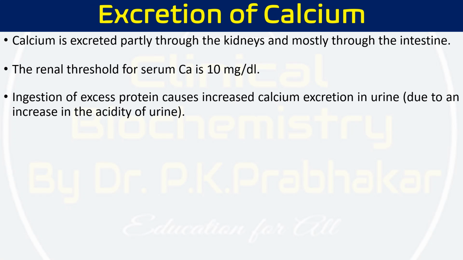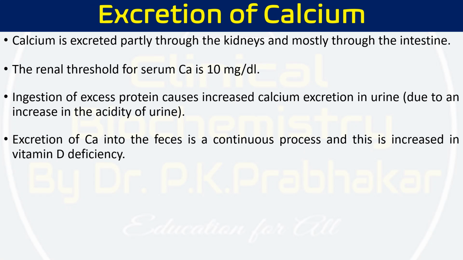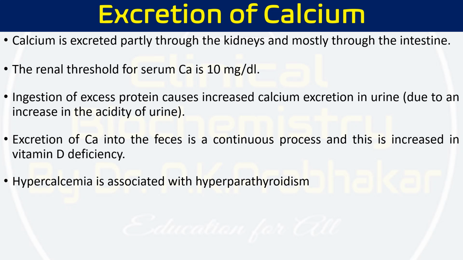Ingestion of excess protein causes increased calcium excretion into the urine due to increased acidity of urine. Excretion of calcium into the feces is a continuous process, and it increases when we have vitamin D deficiency. Because if we have vitamin D deficiency, no calcium binding protein will be produced, so no calcium absorption will occur, and feces will have more calcium.